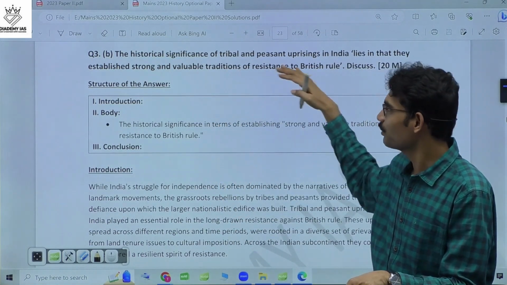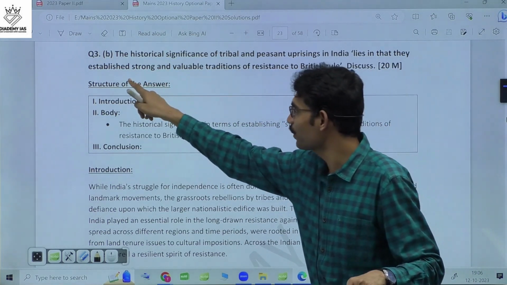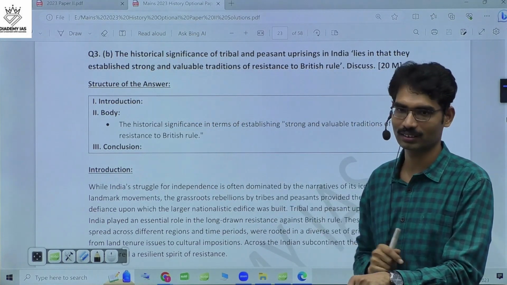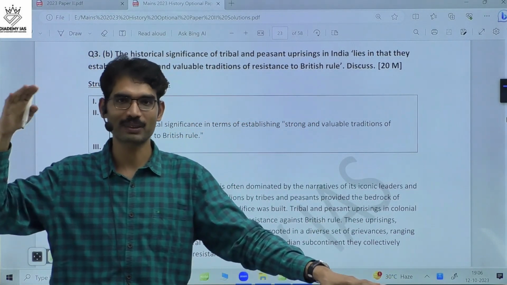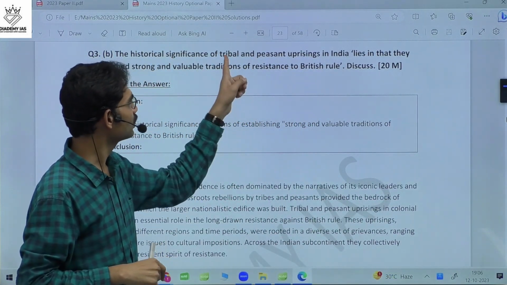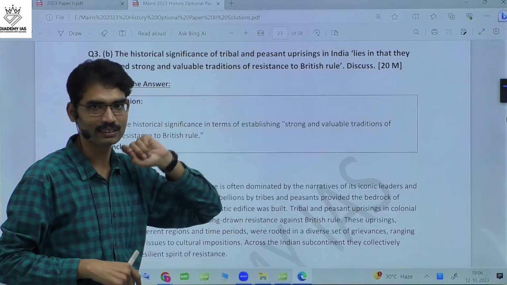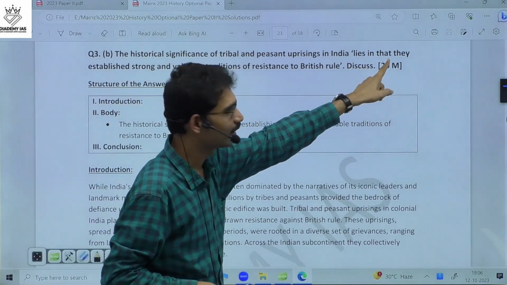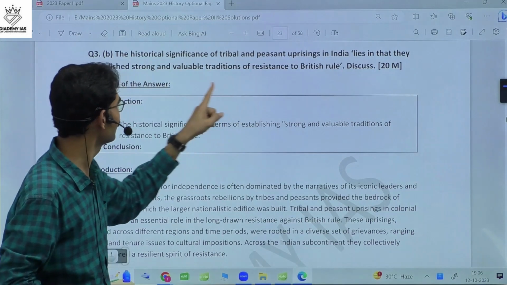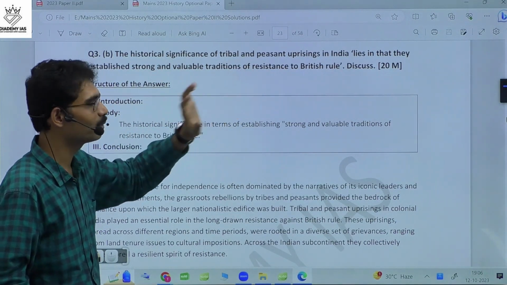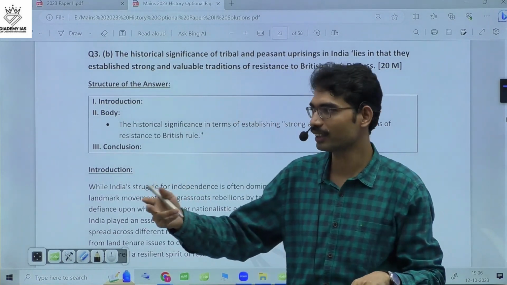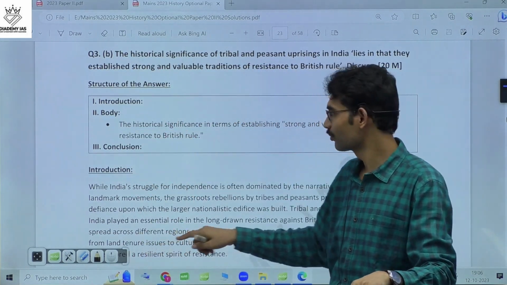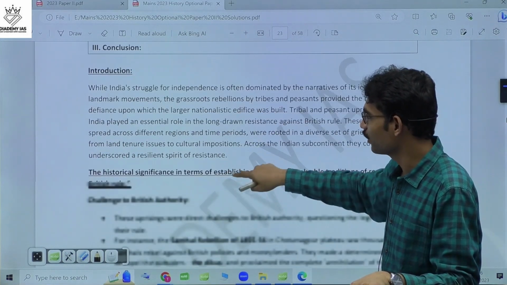One of the importances lies in that they established a strong and valuable tradition of resistance. There are many significances about tribal and peasant uprisings. One important significance is they established a strong and valuable tradition so that many people have taken the inspiration. And there are other things also that we have to explain.